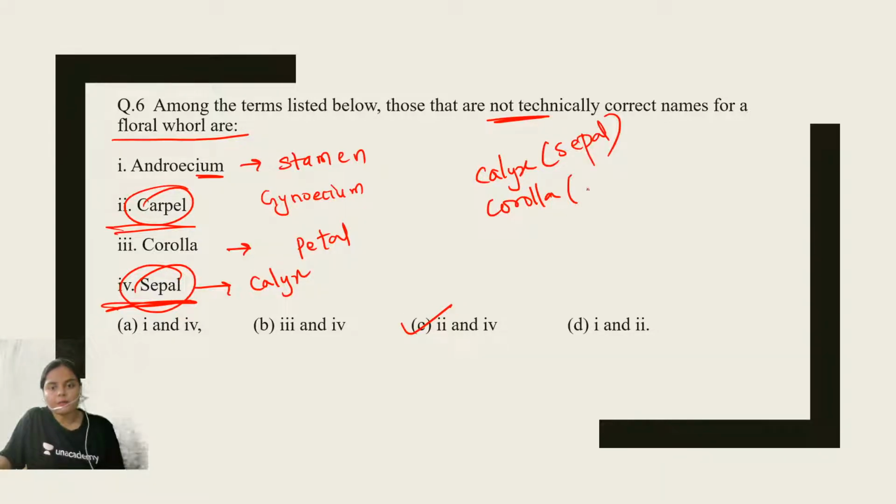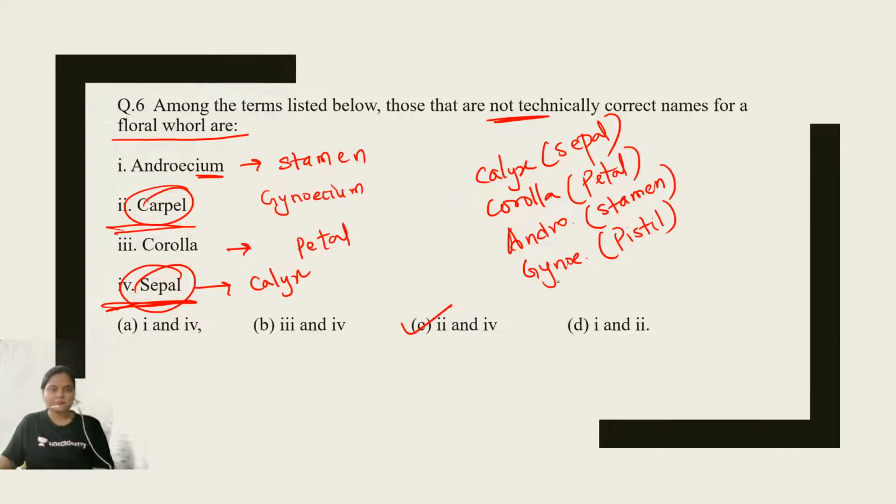Then corolla, group of petals, right? Then androecium, group of stamens. And then innermost is the gynoecium, group of pistil or carpel. So these are the 4 floral roles. So option number 2 and 4 is not correct. Option number C will be the right answer, right?